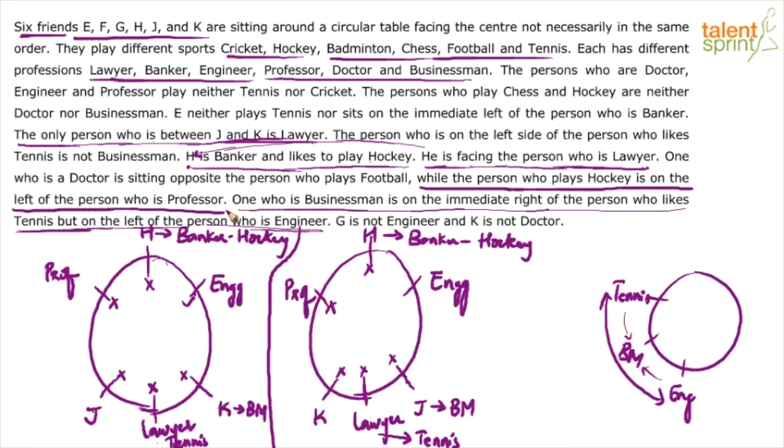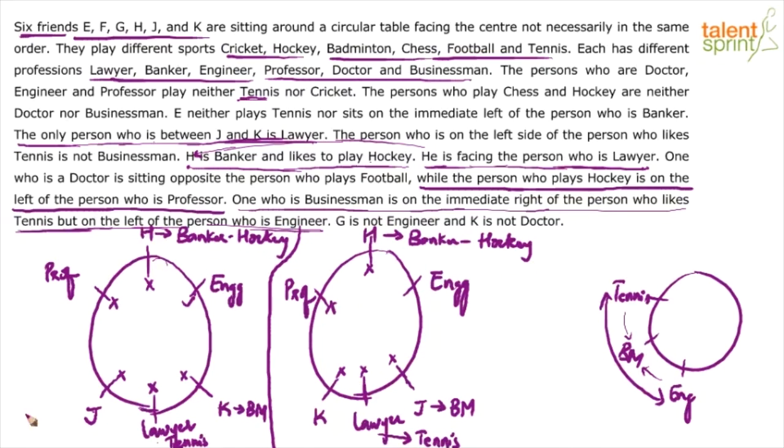Now do the second reading. We have already done the first reading. Let us now do the second reading, right? The points which were not useful earlier will now be useful. The persons who are doctor, engineer and professor play neither tennis nor cricket. Now understand this. Doctor, engineer, professor. I think all the professions are marked, right? Banker, engineer, businessman, lawyer, professor.